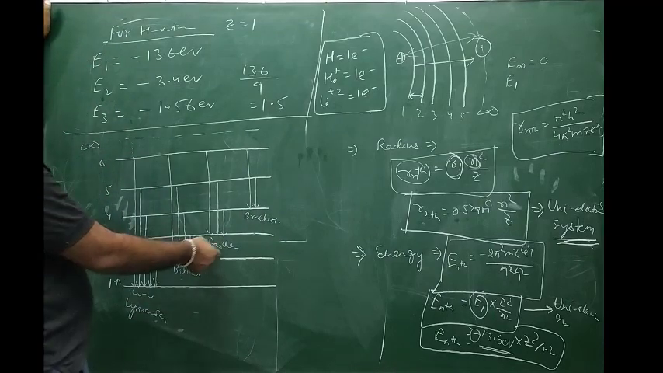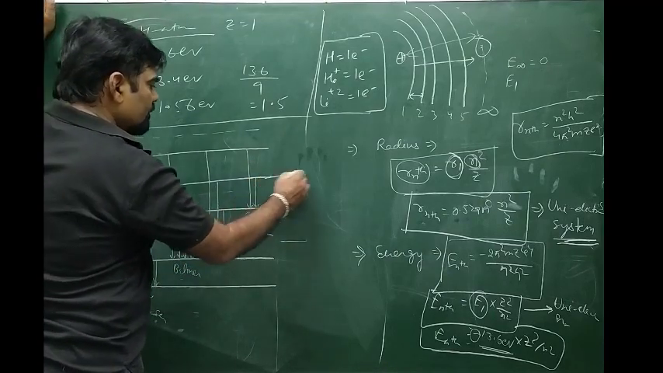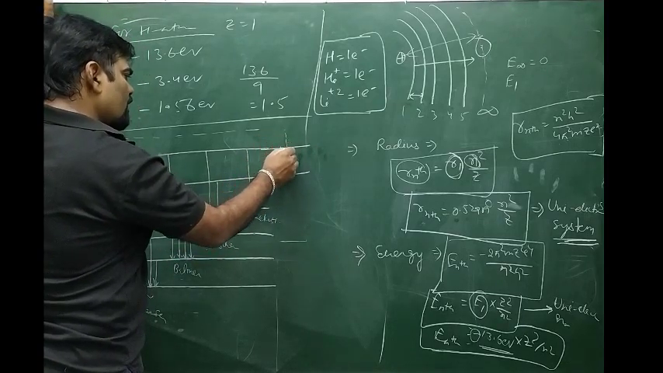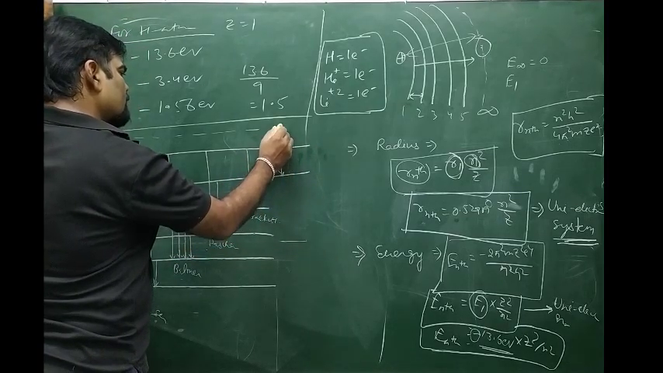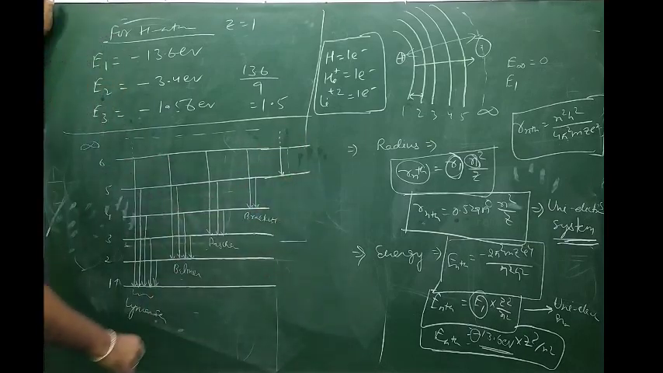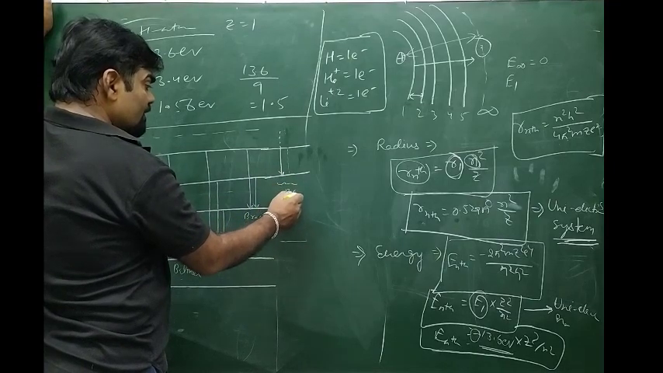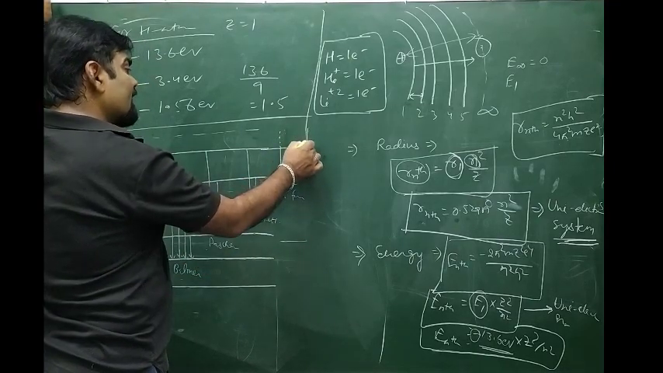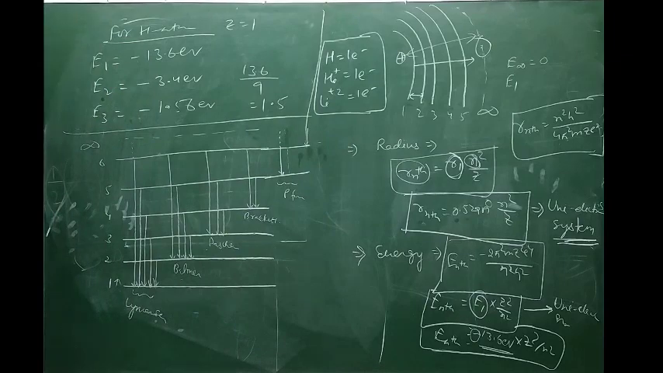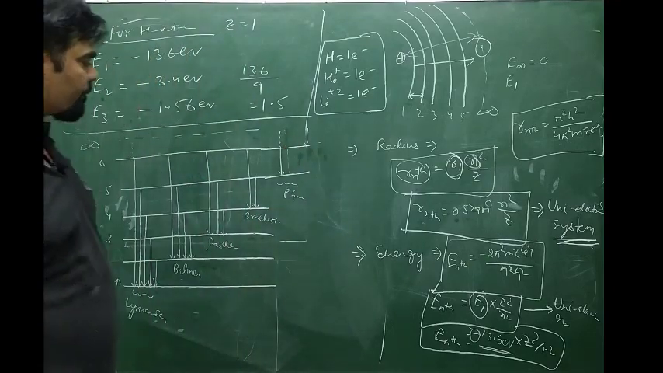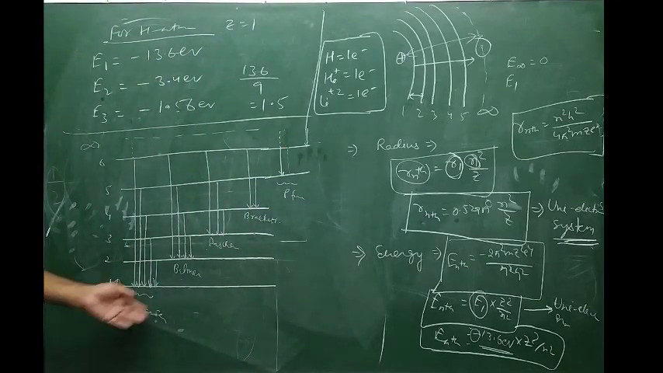Lyman, Balmer, Paschen, Brackett, Pfund. The series of lines which approach the fifth shell are called the Pfund series. And then after there is the Humphrey series, recently added. So Lyman, Balmer, Paschen, Brackett, Pfund and Humphrey. Basically we use Lyman, Balmer, Paschen, Brackett and Pfund.